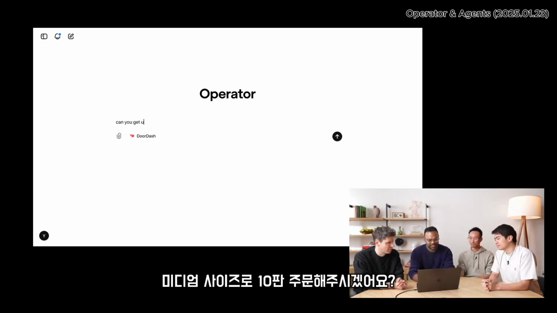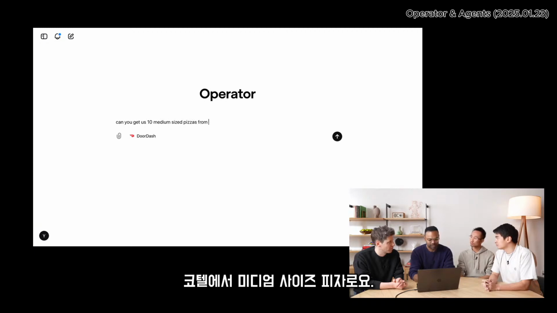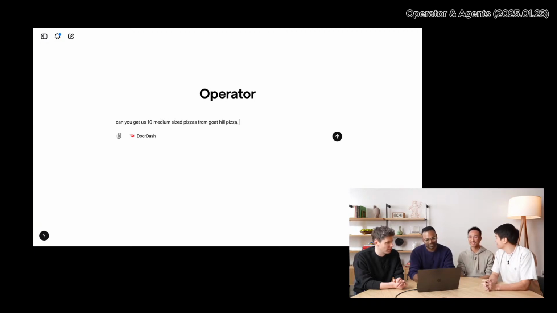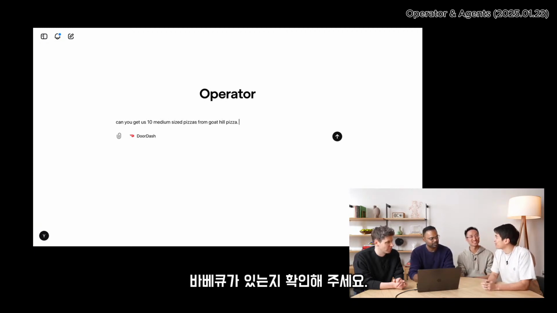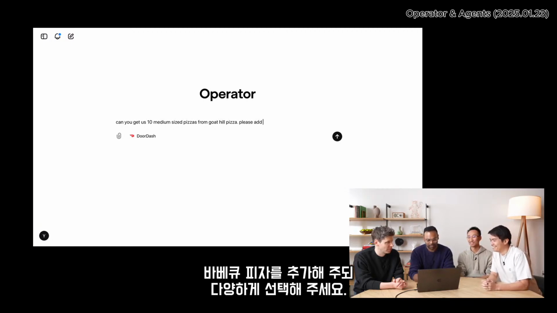OK. So we're going to use DoorDash in this case. Can you get us 10 medium, 10 good enough? Yeah. 10 medium-sized pizzas from Goat Hill Pizza? Goat Hill, okay. Can you make sure you have barbecue? I like that. Please add barbecue pizza, but pick a variety.